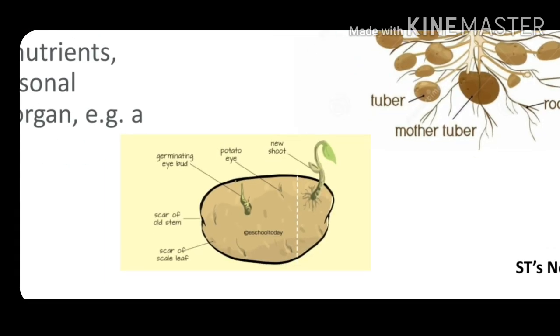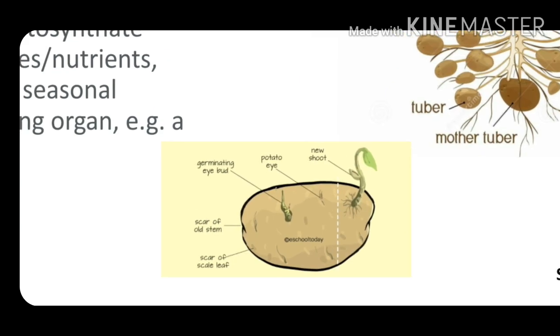See, in this potato there is a half moon like structure called eye. This kind of half moon like structure called potato eye indicates the position of nodes and internodes. We know whenever a new plant is arising from a rhizome, from where is it arising? From the node only. So the node is the place from where there is the arising of what? New plant. So these eyes indicate the position of nodes and internodes.